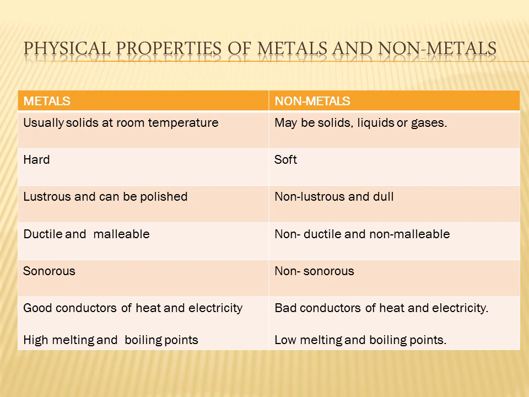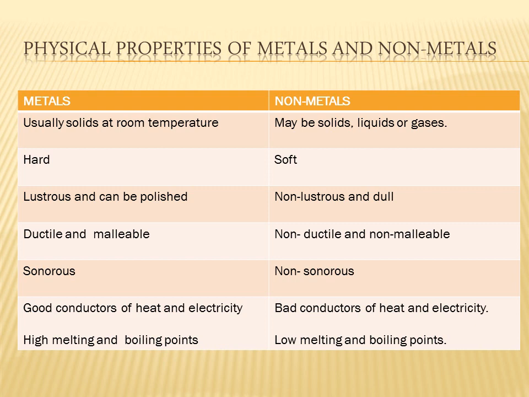What do you mean by lustrous? Lustrous, the word meaning is having a shiny appearance. Metals are lustrous, that means they have a shiny appearance and therefore they can be polished. What about non-metals? Non-metals are non-lustrous and dull. Okay. Here we have an exception. Graphite and iodine are lustrous non-metals.